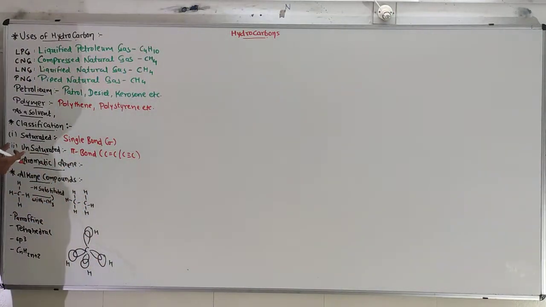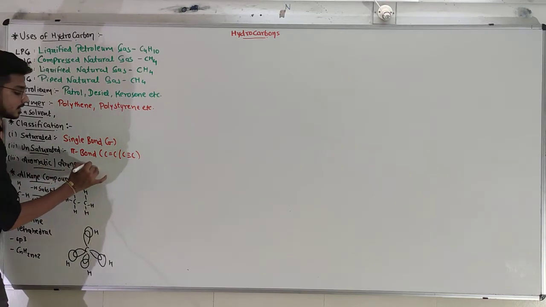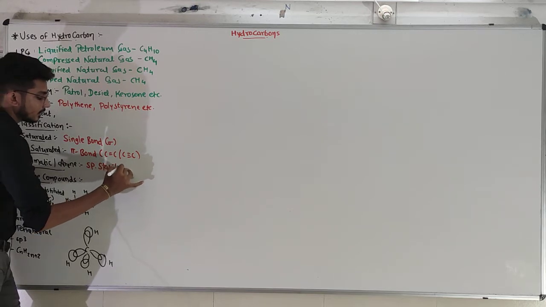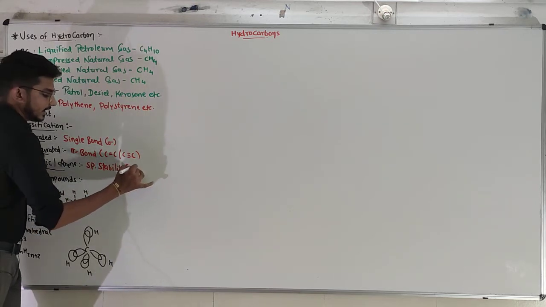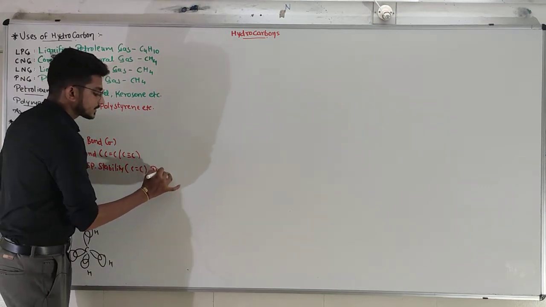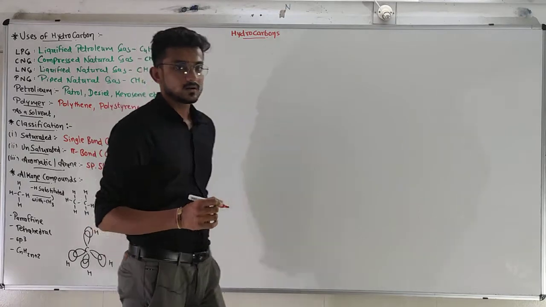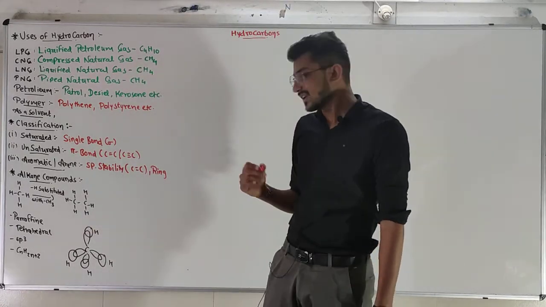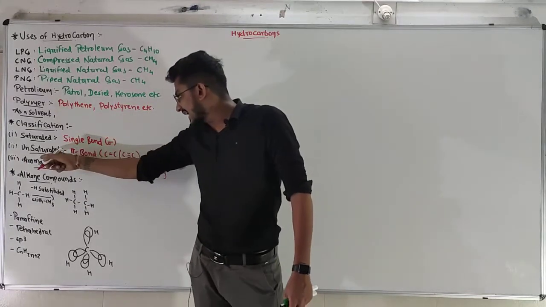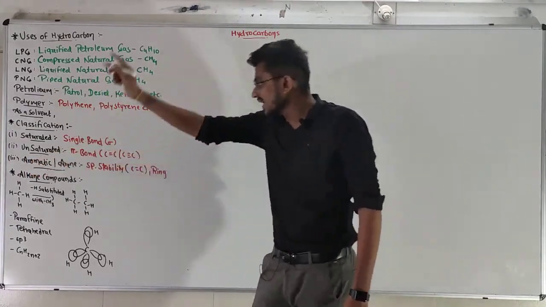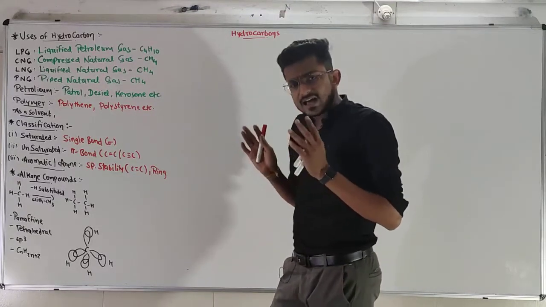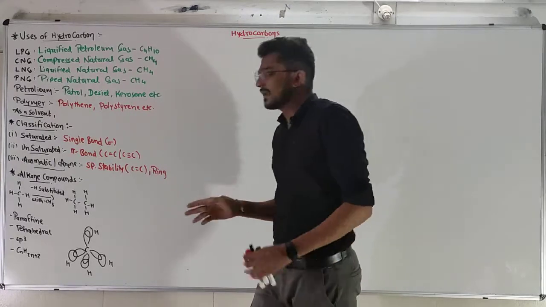Arene compounds, or you can say aromatic compounds, have special stability because of the resonance structure in carbon-carbon double bond ring compounds. Have you seen anything like that in the previous chapter? Yes, benzene. Benzene falls in the third category of hydrocarbons, the aromatic hydrocarbon compounds. We are going to study every single one of them in detail.